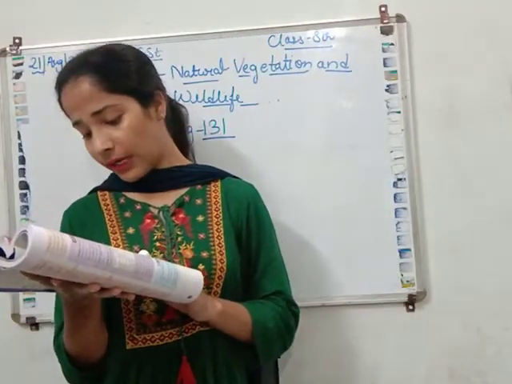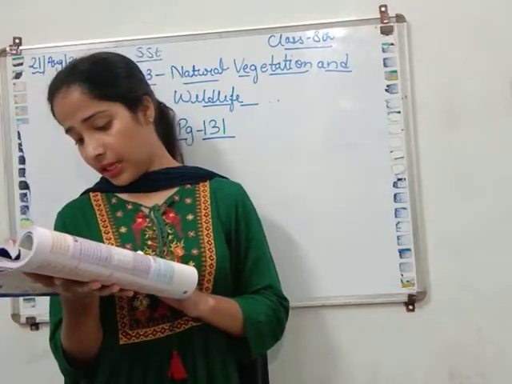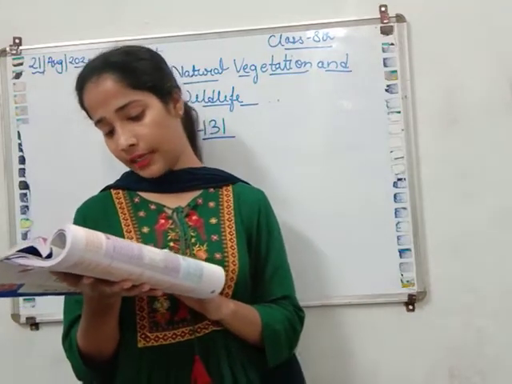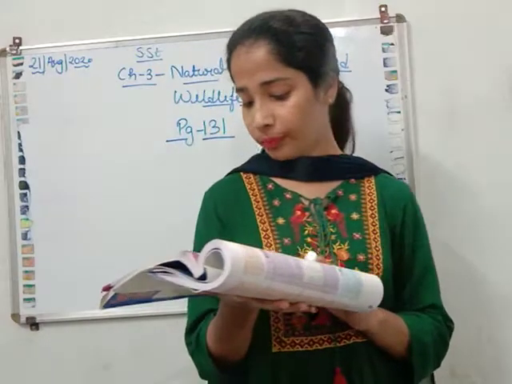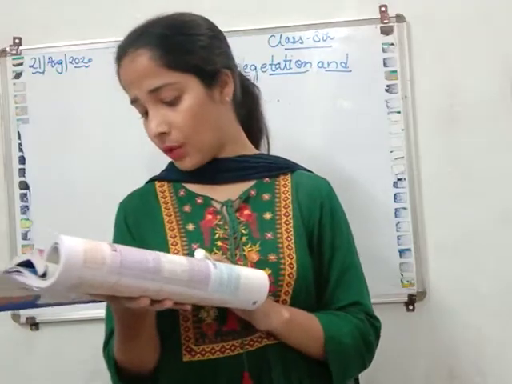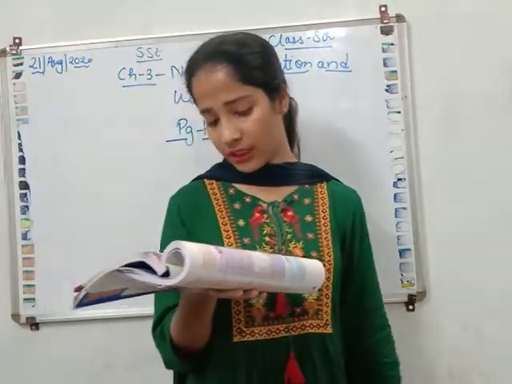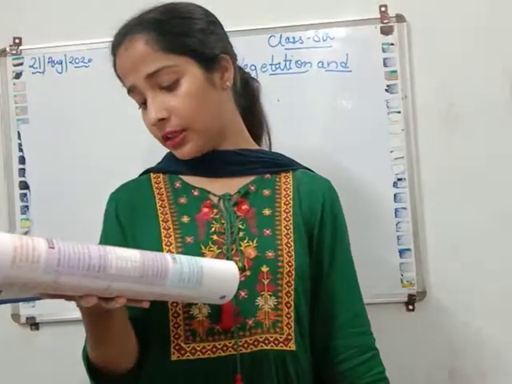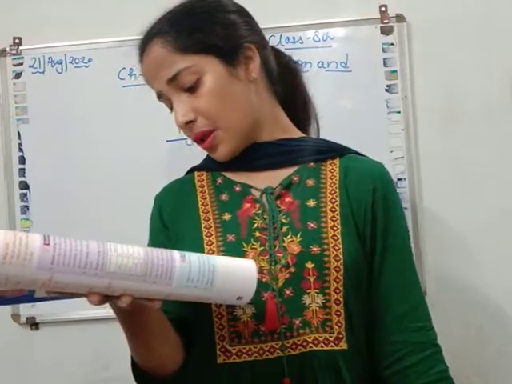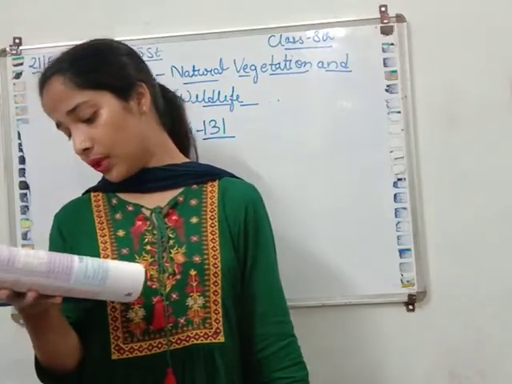Natural vegetation and wildlife play a vital role in maintaining the ecological balance on the earth. Natural vegetation refers to the plant life that grows naturally in an area without any human intervention, whereas wildlife refers to undomesticated animal life found in any region. The natural vegetation and wildlife found in a region are determined by various factors. Main among these are climate and topography. Differences around the world in these factors have given rise to the various biomes.